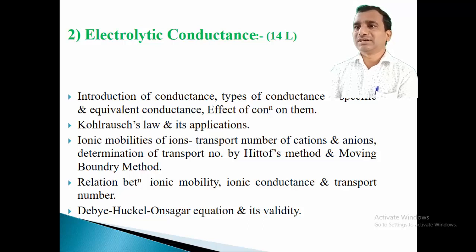by some methods. Two methods are included in your syllabus. Those methods are the Hittorf's method and the moving boundary method for the determination of the transport number of ions. After studying this, we have to study one relationship between the ionic mobility, ionic conductance and transport number. What is the relationship among these three concepts, that we have to study.